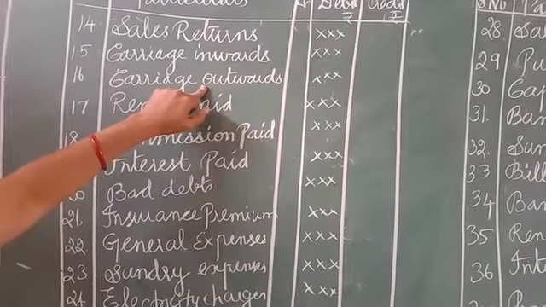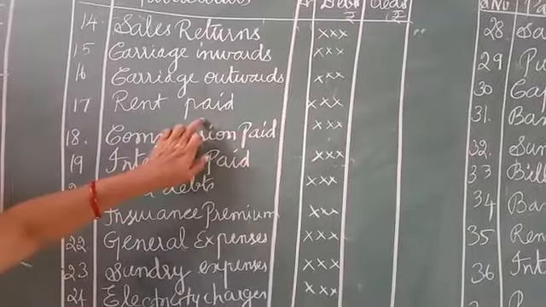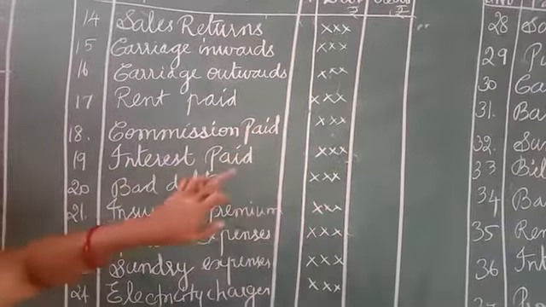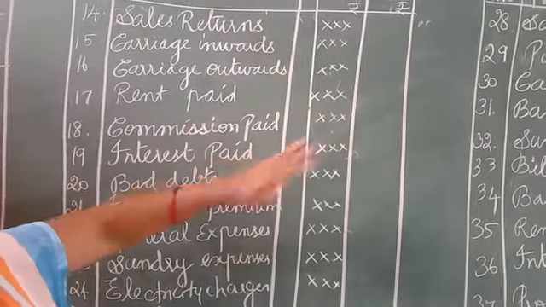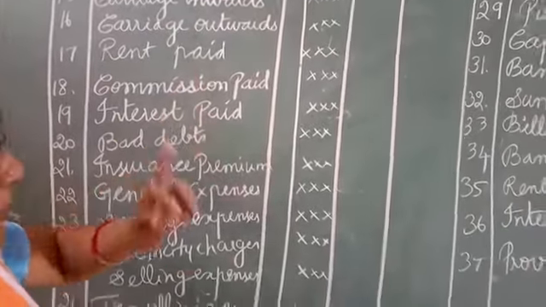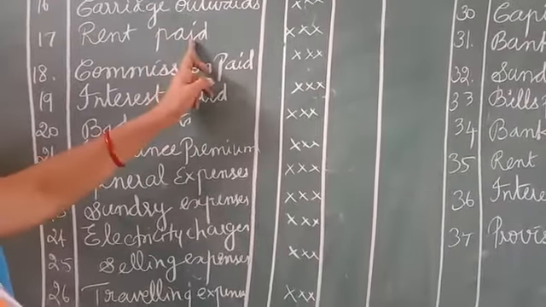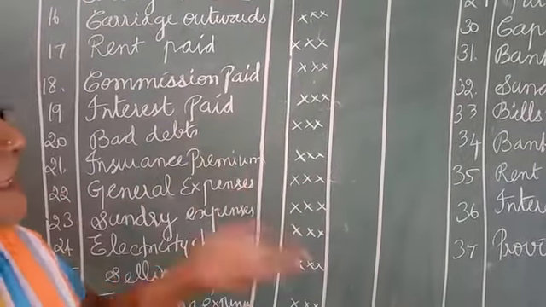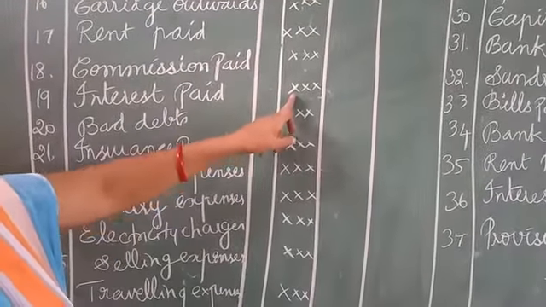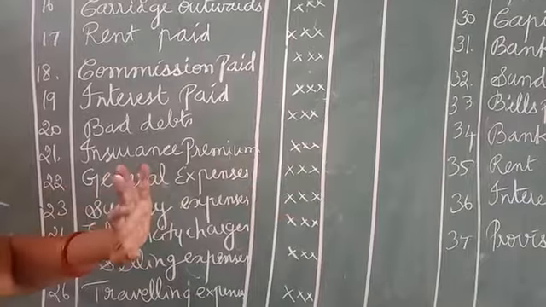Expenses are all our expenses, so we have debited them. Rent, that is an expense, so we have debited. Commission, that is an expense, so we have debited. Debit all expenses and losses. Interest paid, commission paid. See, these wordings are very, very important. Interest paid, we are paying. So, debit what? Debit all expenses and losses.